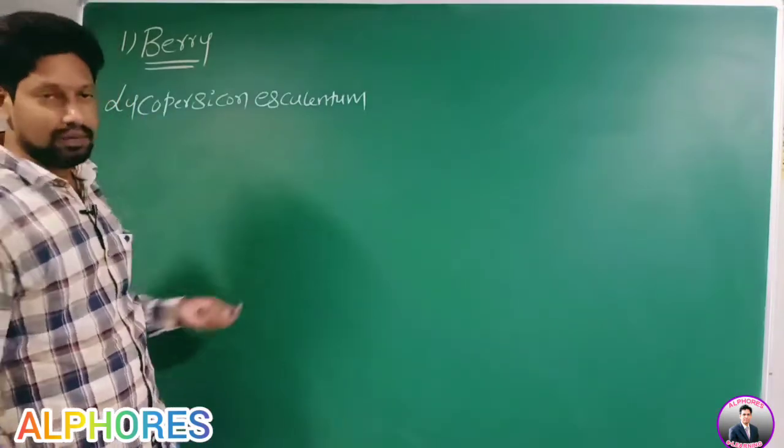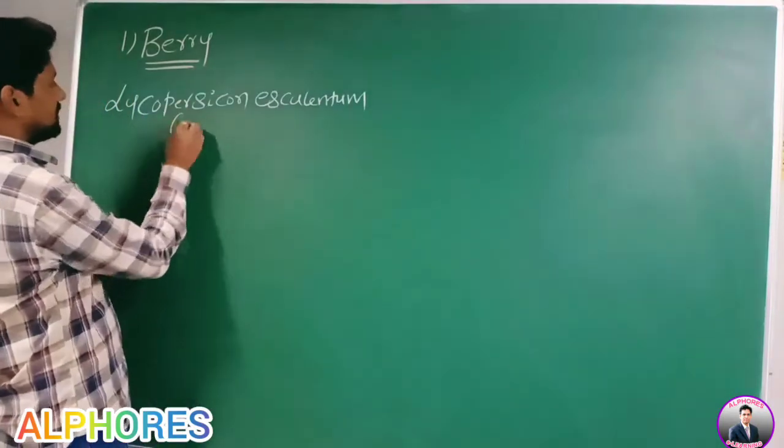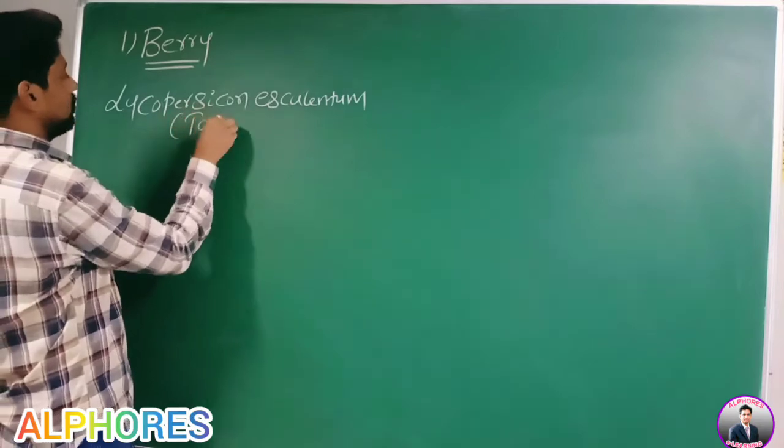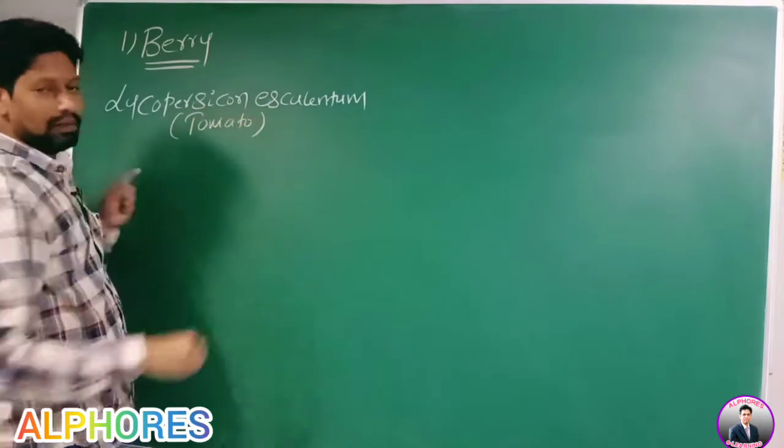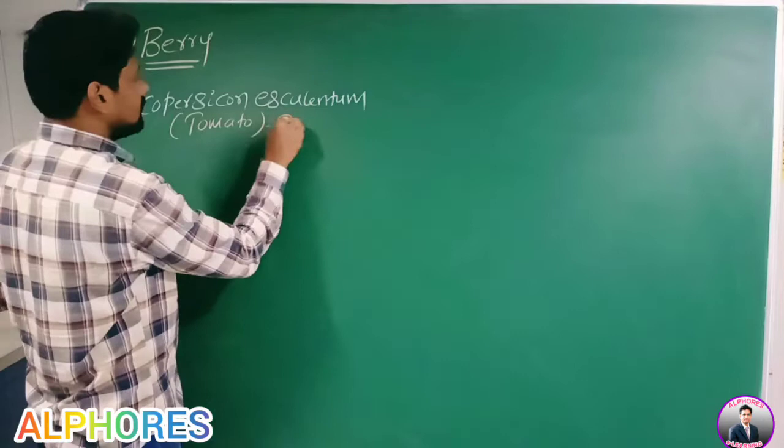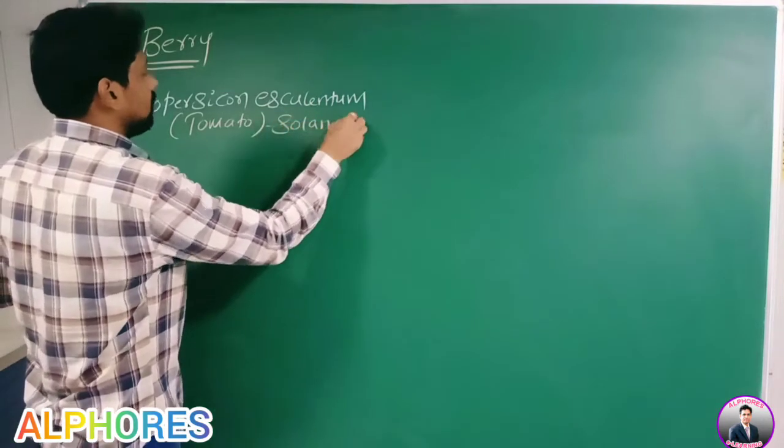Lycopersicon esculentum. Its common name is tomato. It comes under the Solanaceae family.